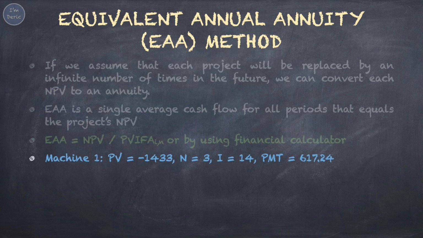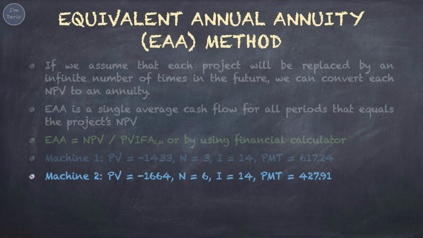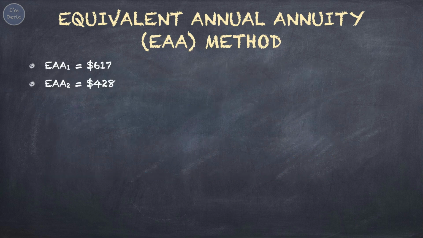As shown here, for Machine 1, key in the NPV is PV, negative 1,433, N equals 3, I equals 14, and then compute PMT, you'll get 617.24. By following the same method, you'll find that PMT equals 427.91 for Machine 2. This calculated PMT is in fact the EAA. The EAA for Machine 1 is $617, while the EAA for Machine 2 is $428.